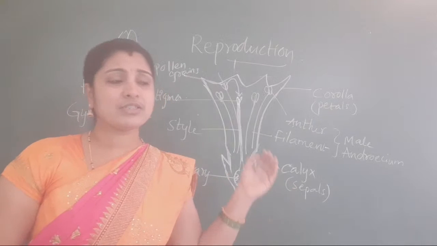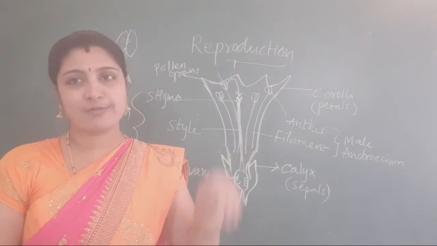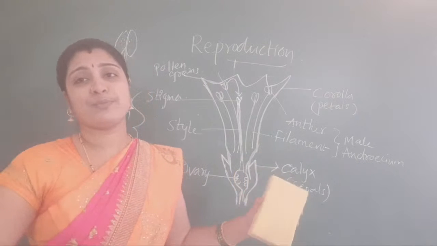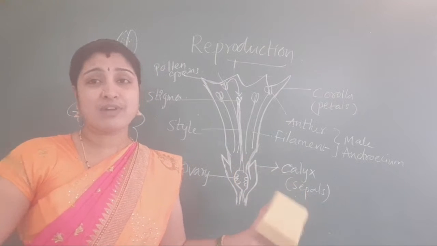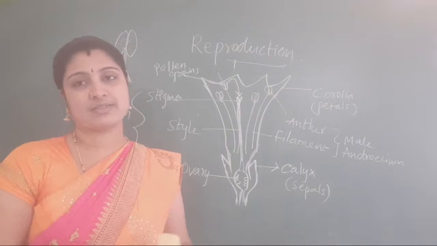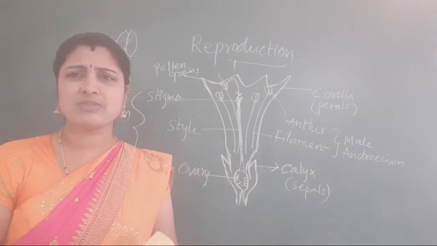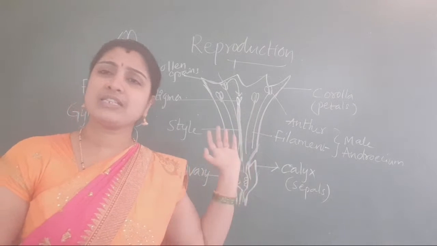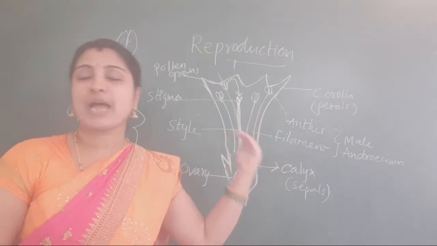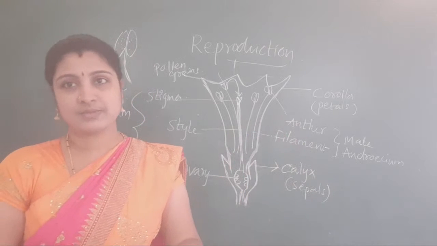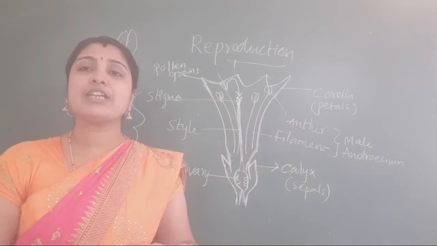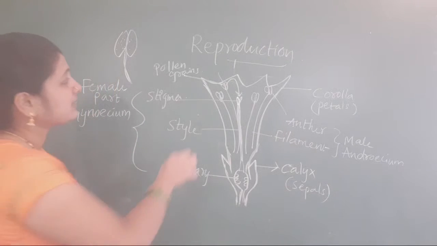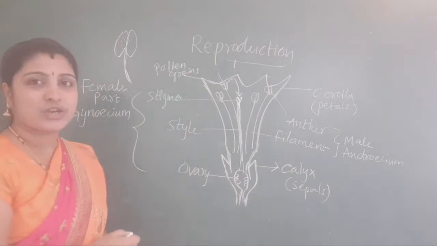If it happens in the same flower, we call it self-pollination. If it reaches from one flower to another flower of the same species, same species means what? If it is datura, it has to reach datura only. If it is hibiscus, the pollen grains go from hibiscus to other hibiscus plants. That is known as cross-pollination.